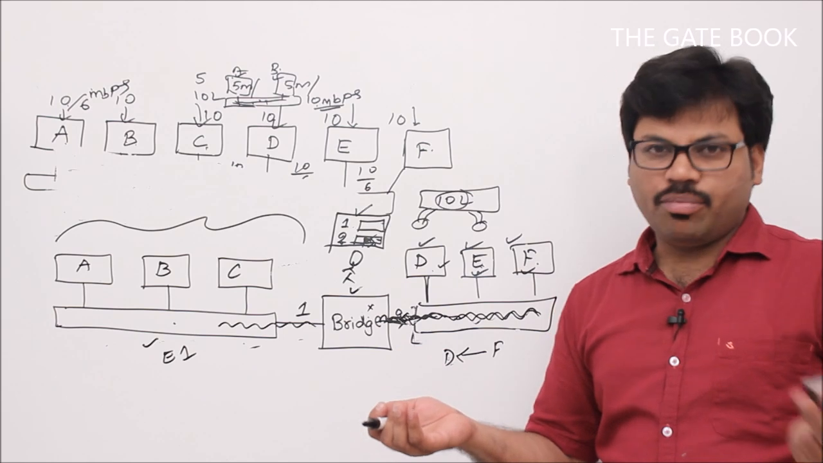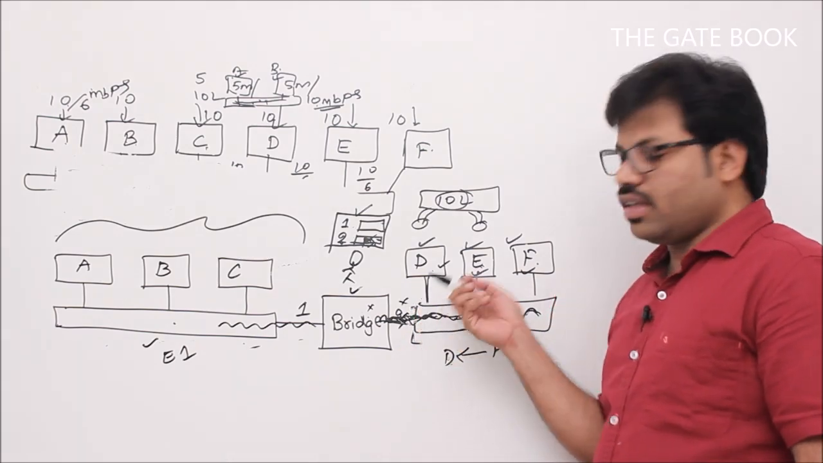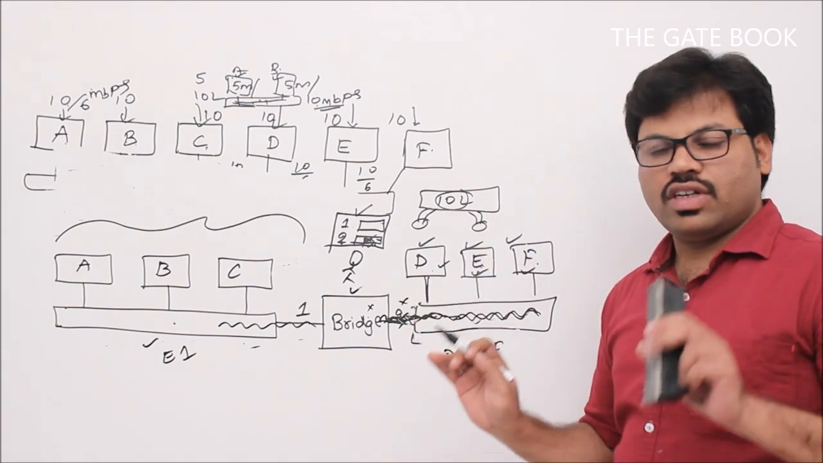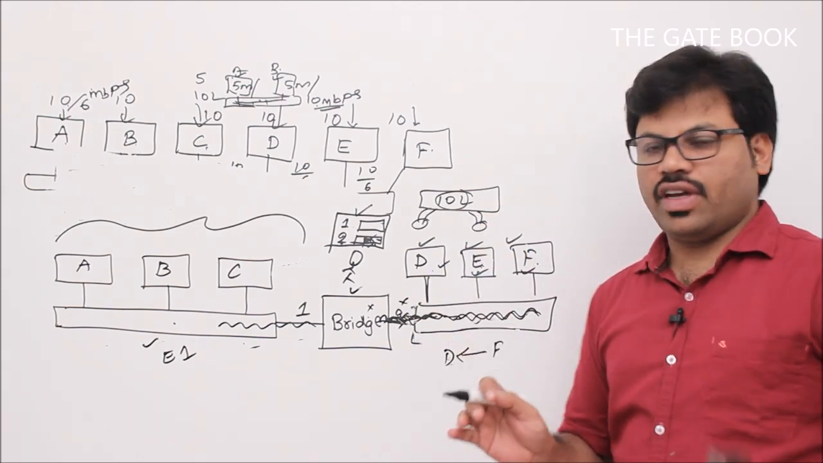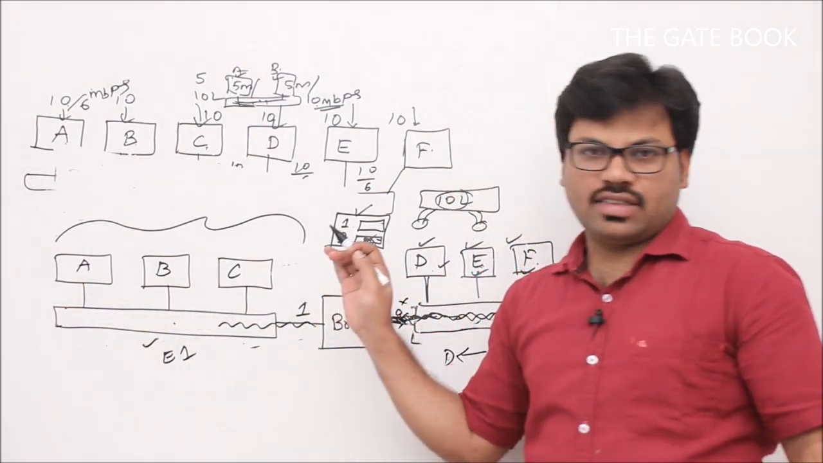But why return it, right? The bridge is an intelligent device. It will understand that the destination has already been reached, so it will simply discard that frame. In that way, the bridge effectively separates two LANs.